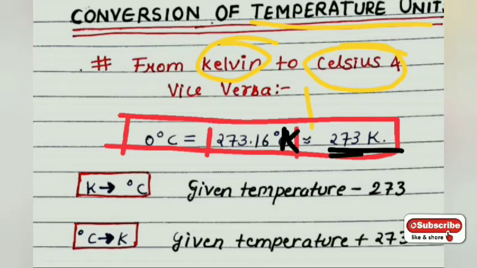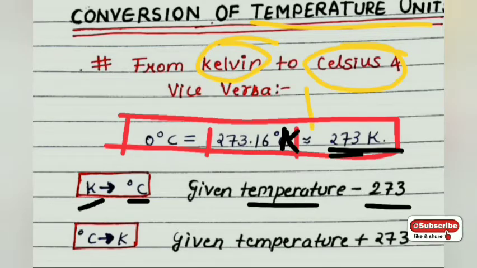Now if you want to do some numericals, you will be given in an examination a temperature in Kelvin and you have to convert it into degree Celsius. Then what will you do? If the temperature is given in Kelvin and we have to convert into degree Celsius, then what will you do? Given temperature minus 273. You have to subtract 273 from the temperature, and then you will get the answer in degree Celsius.